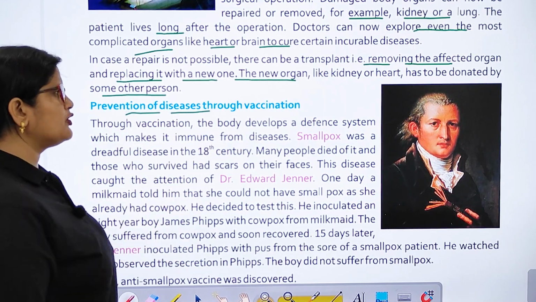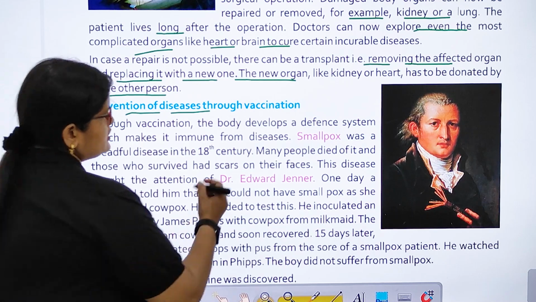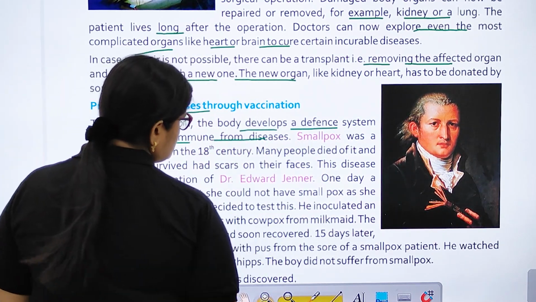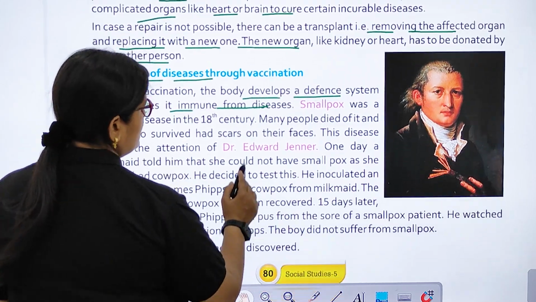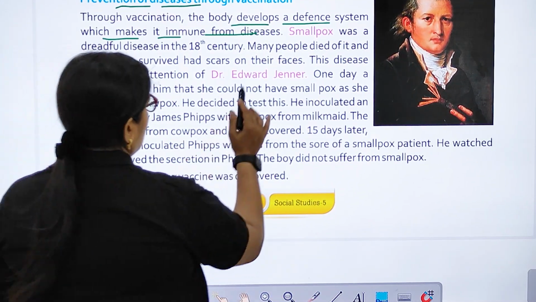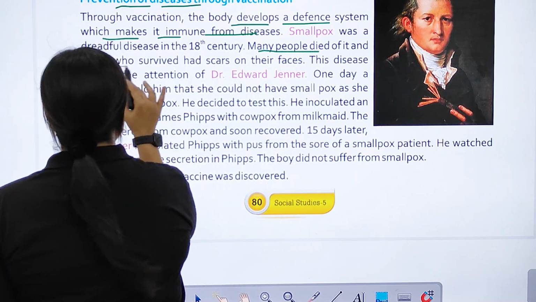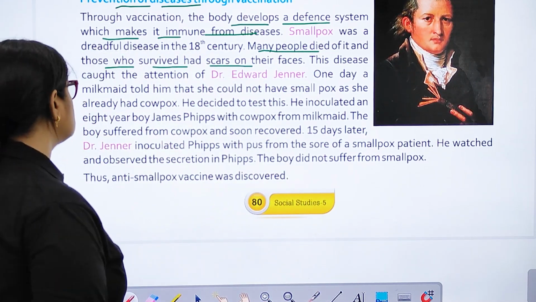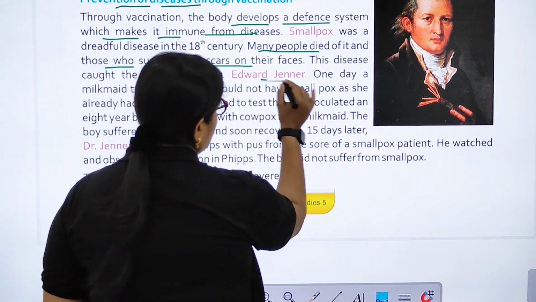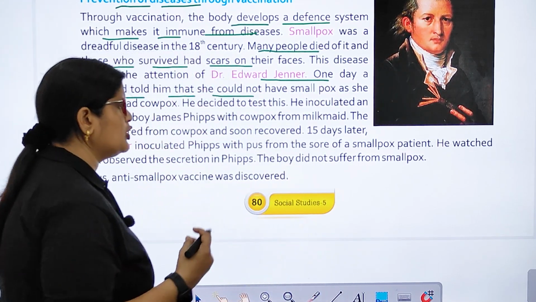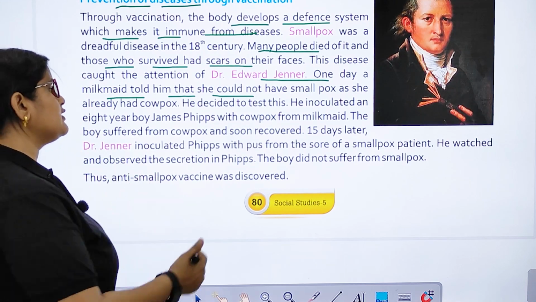Prevention of diseases through vaccination. Through vaccination, the body develops a defense system which makes it immune from diseases. Smallpox was a dreadful disease in the 18th century. Many people died of it, and those who survived had scars on their faces. So, this disease caught the attention of Dr. Edward Jenner. One day, a milkmaid told him that she could not have smallpox as she already had cowpox.